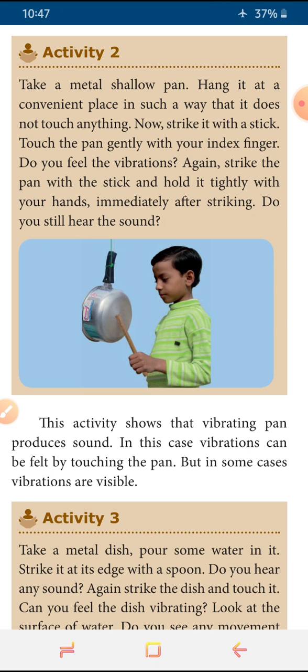Okay, like what we studied before, if we stretch a rubber band well, stretch it lengthwise, and move it lightly to and fro with our index finger, we can see that movement of the rubber band as a vibration.